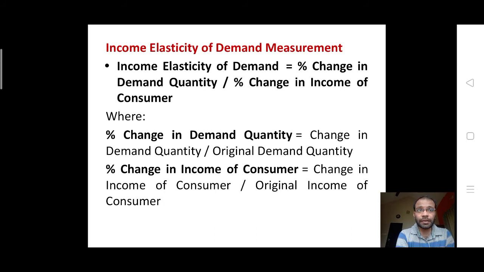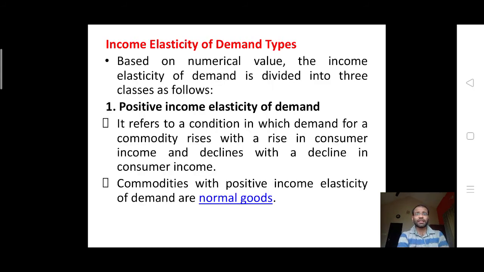The measurement formula is: income elasticity of demand, EI, is equal to percentage change in the quantity demanded divided by percentage change in the income of the consumer. The percentage change in the quantity demanded is equal to change in the quantity demanded divided by original quantity demanded, and the percentage change in income of the consumer is equal to change in the income of the consumer divided by original income of the consumer. Now there are different types of it.